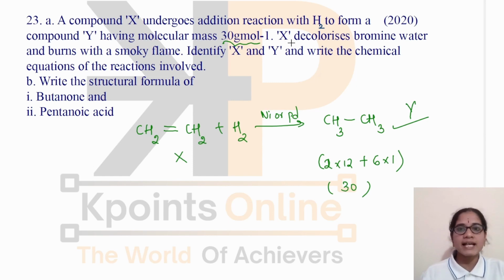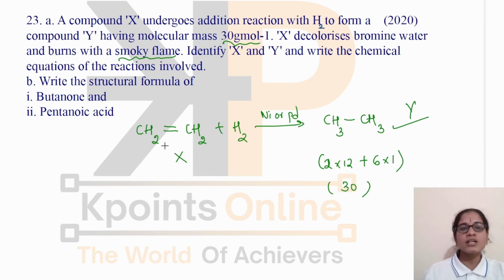And they have also given X decolorizes bromine water and burns with a smoky flame. When bromine water is added to unsaturated compounds, they will decolorize the bromine water, which shows it is having double bond. And also they have said it will give a smoky flame. Which type of compounds will give smoky flame? Unsaturated compounds will give smoky flame.